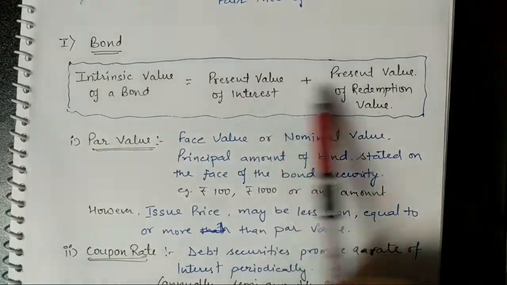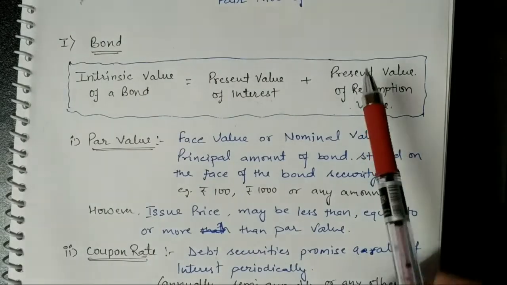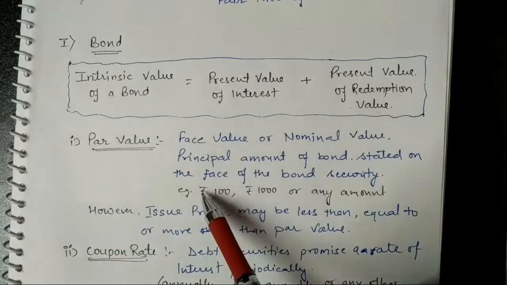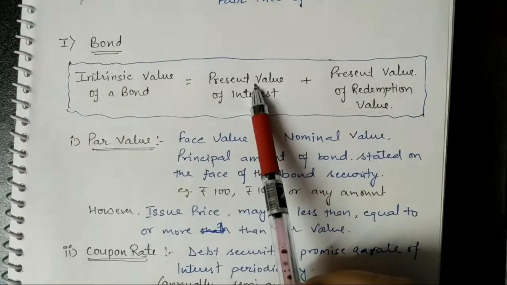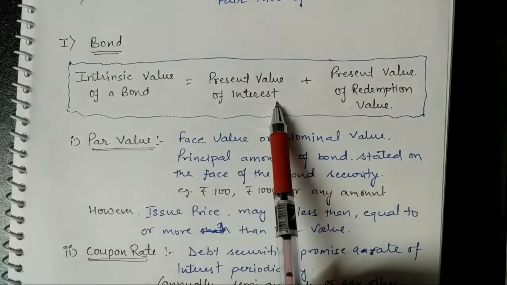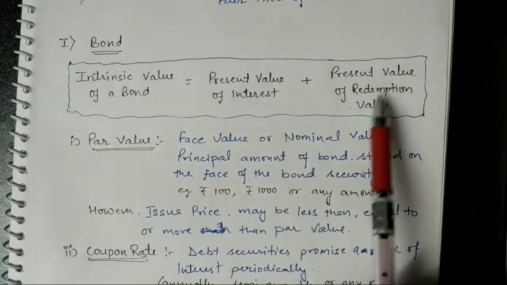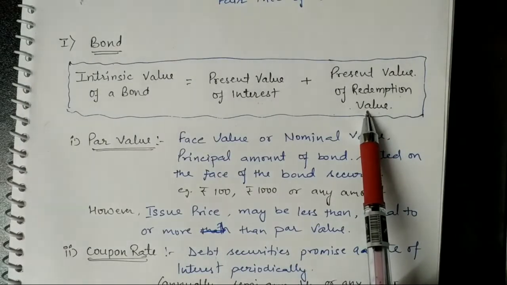Now what is this present value concept? We have already discussed in financial management the time value concept, time value of money. It is the value of money which is different in different time periods. Therefore, we are supposed to find out the present value of annual interest income, or whatever the intervals given to you, or redemption value, or the single amount which is given to you at the time of maturity.